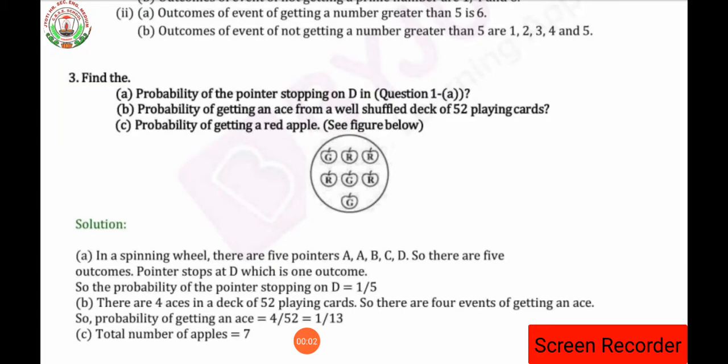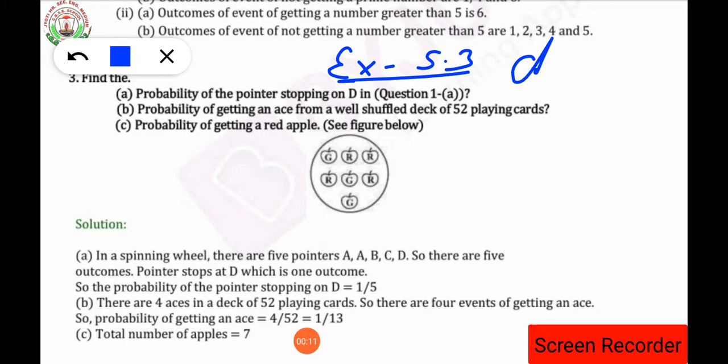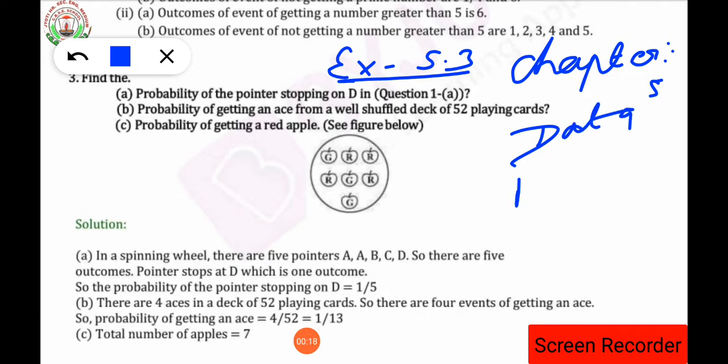Good morning to everyone. Today we are going to see question number 3 from exercise 5.3. The name of the chapter is Data Handling, Chapter 5.